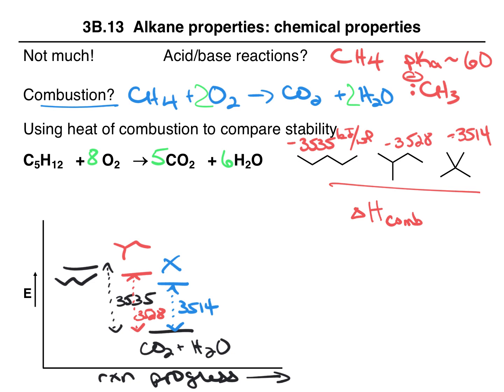So what do we do with this information? Because all three of these combustion reactions have the same ending point, by measuring the heat of combustion, we can figure out the starting point. And we can see that there is a difference in the starting energy of the different molecules. So this isomer is less stable than the other two. This isomer is more stable than the other two, and this one is right in the middle.